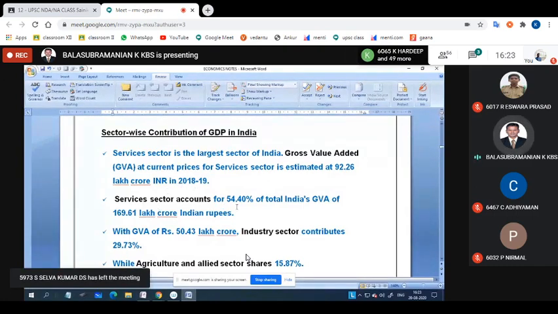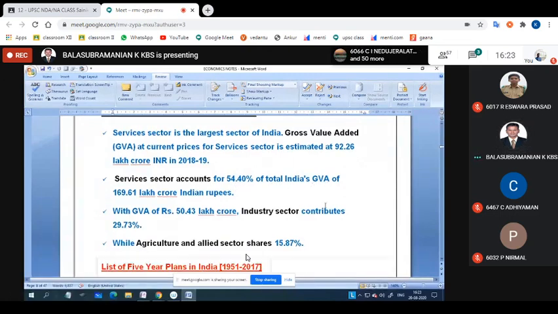Service sectors account for 54.40% of total GVA. GVA for industry sectors contributes 50.43 lakh crore, percentage-wise 29.73 percent, while agriculture is 15.87. What you have to remember is: service sector 54.4 percent, industrial sector 29.73 percent, agriculture 15.87 percent. Just go through that.